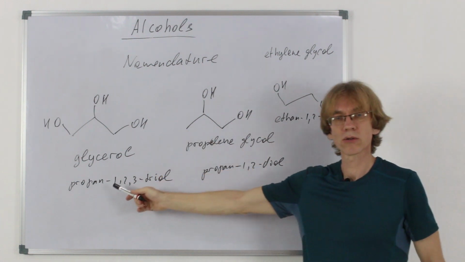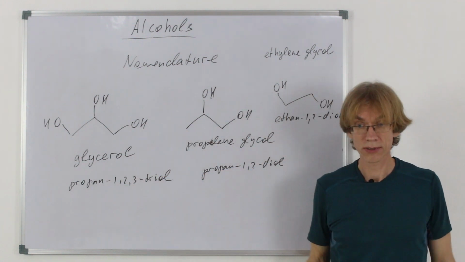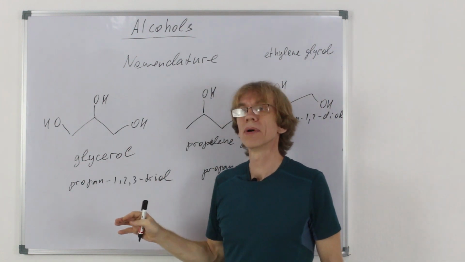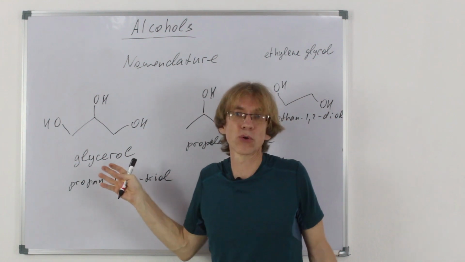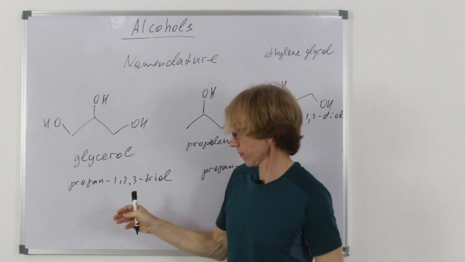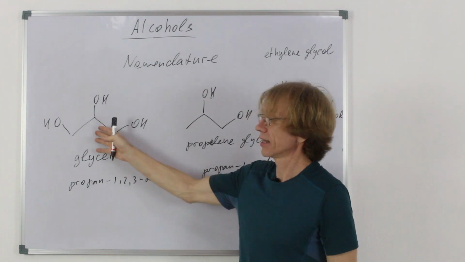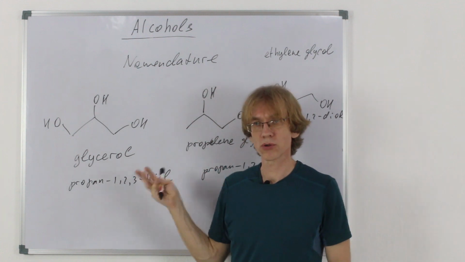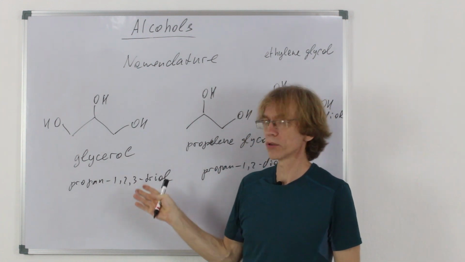Okay, now glycerol is a well-known substance. It's used in a lot of perfume. It is actually edible, so it's used in cooking. And it's also a result of hydrolysis of esters, which are natural esters, which are fats or oils.